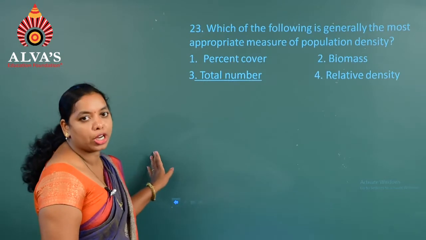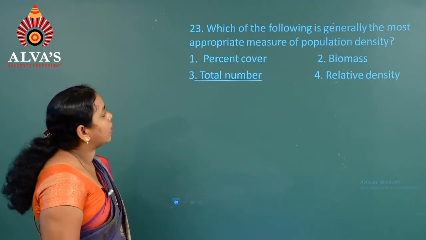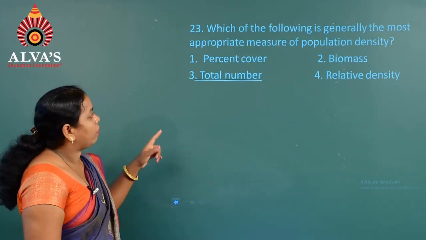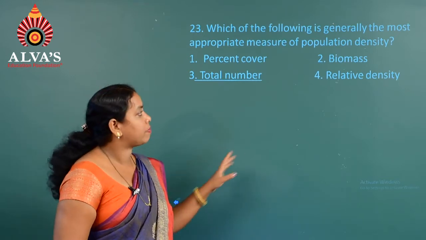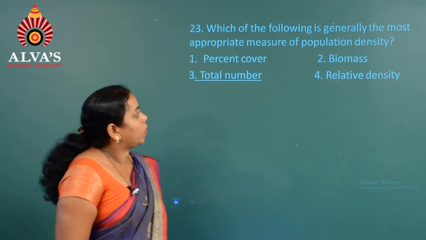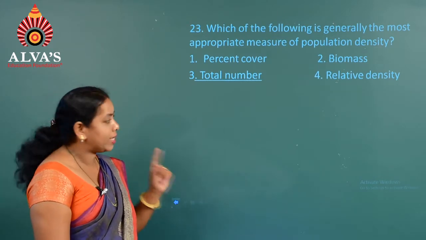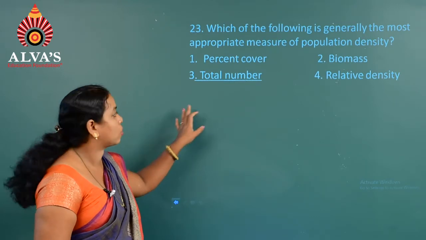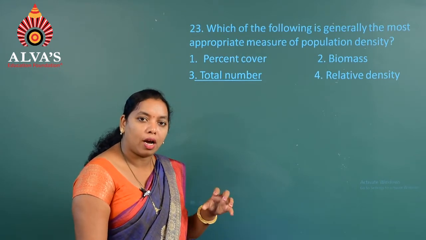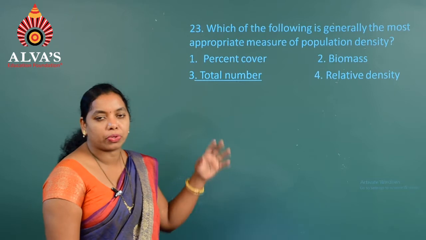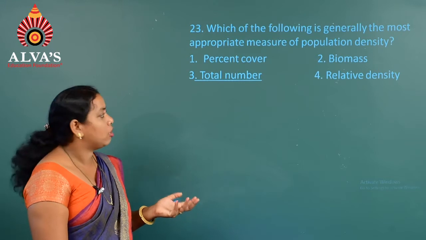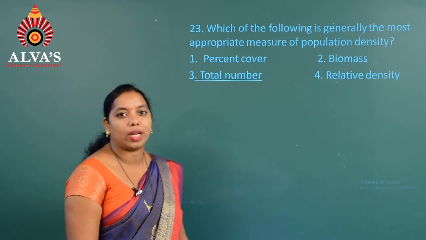Moving on to the next question, question number 23. Which of the following is generally the most appropriate measure of population density? First one is percent cover, second one is biomass, third one is total number and the fourth one is relative density. Here the question is to identify the population density. The correct answer is the total number, that is, the total number of individuals present in a particular area in a given period of time. That is what we consider as population density and we represent it by the capital letter N. So, hence the answer is the third option, total number.